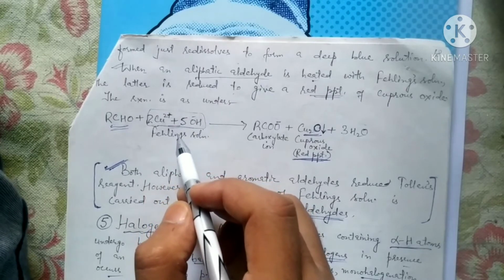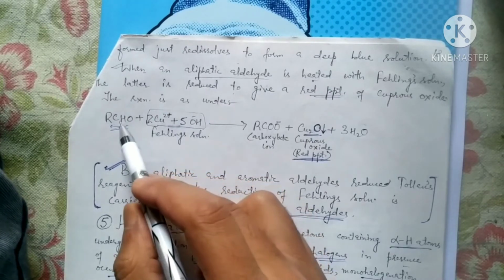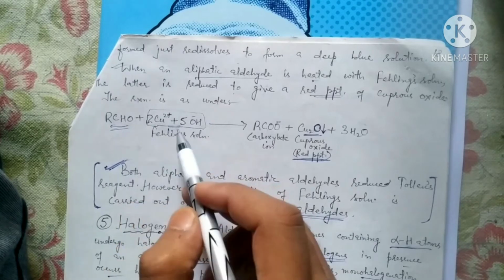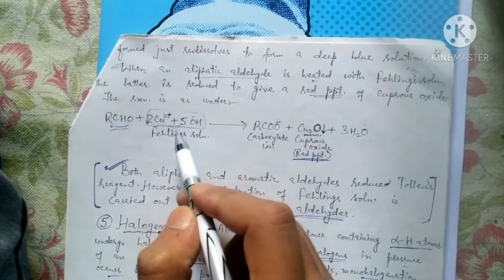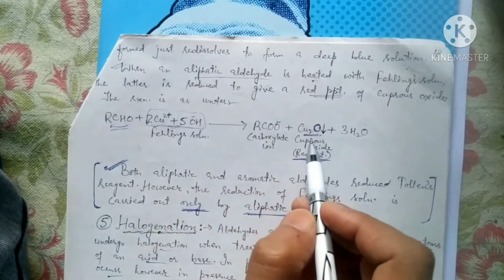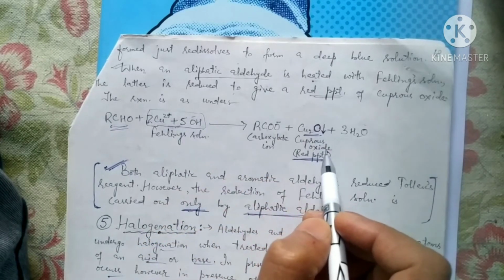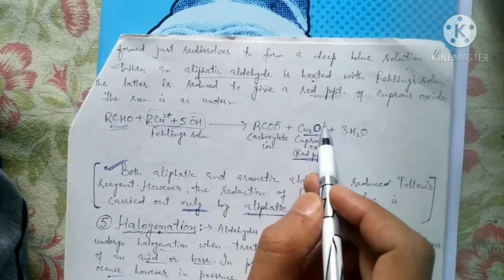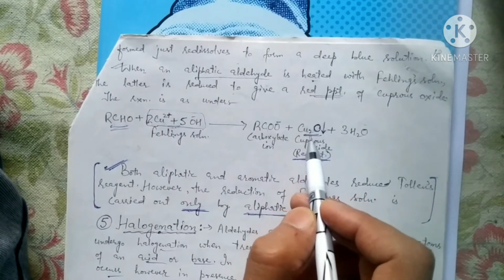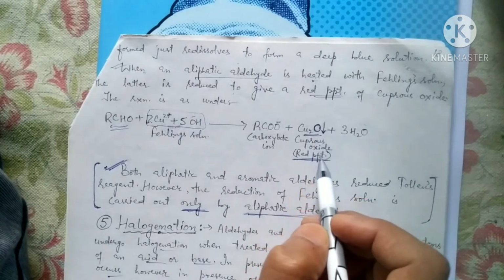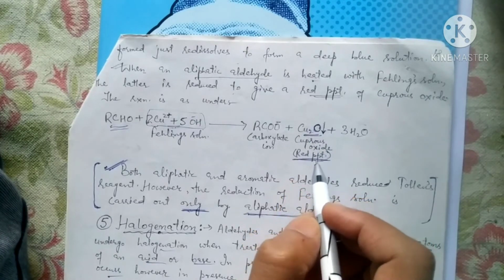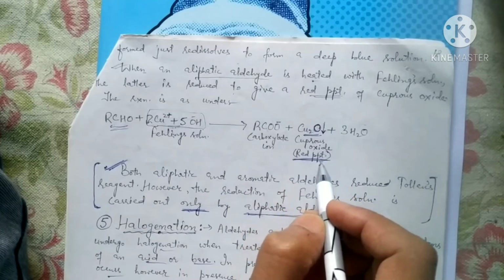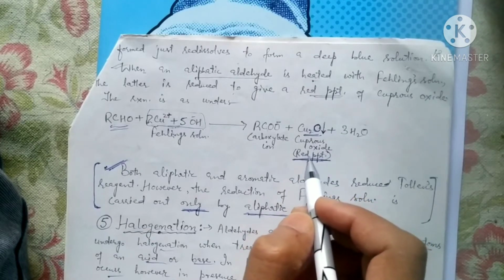If Fehling's solution is oxidizing aldehyde, then Fehling's solution itself gets reduced, and it is reduced to cuprous oxide. And for cuprous oxide, you are seeing a downward arrow here, meaning precipitation of this cuprous oxide is happening. And what is the color of those precipitates? Red color.